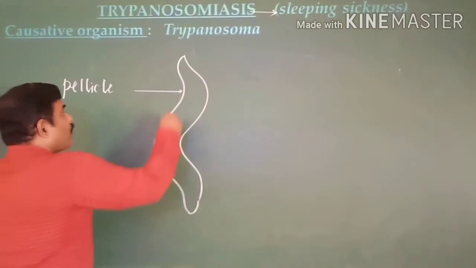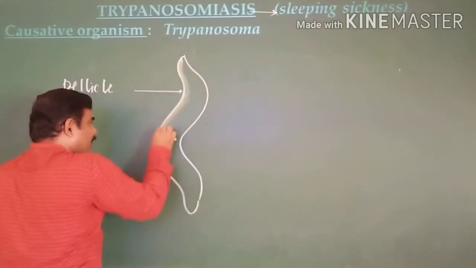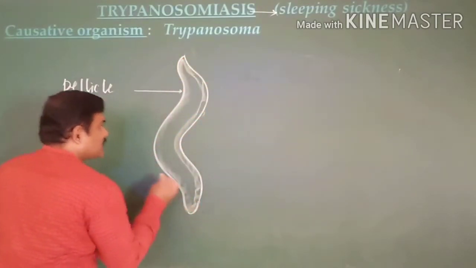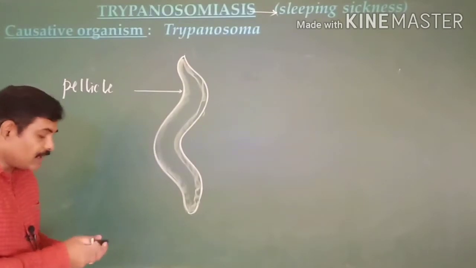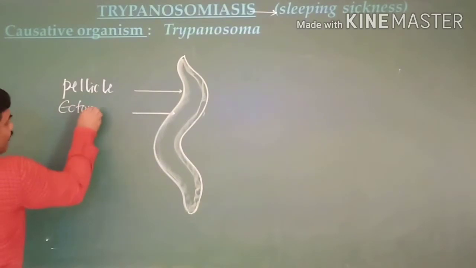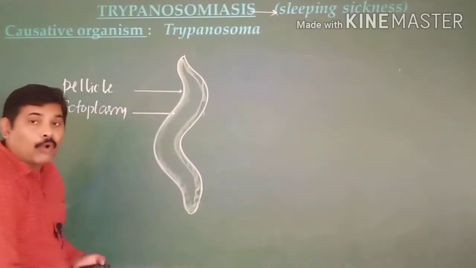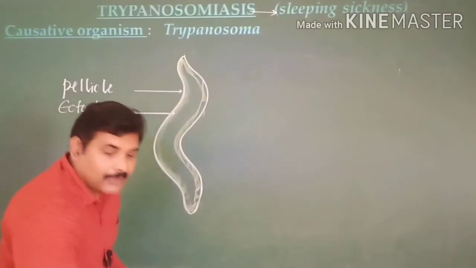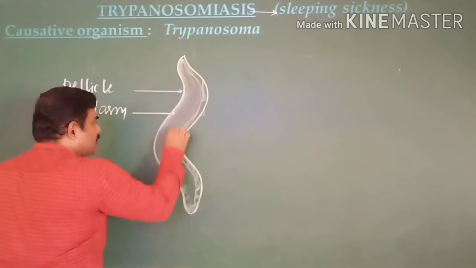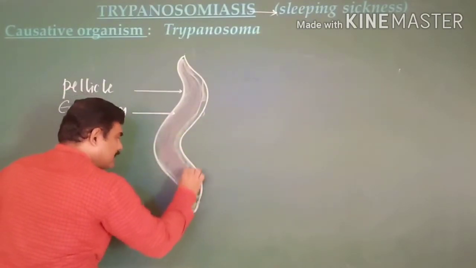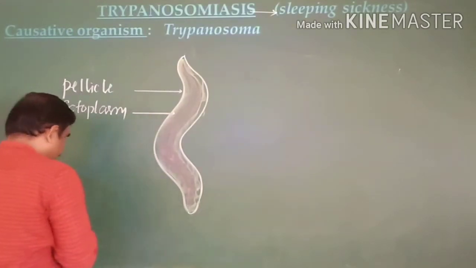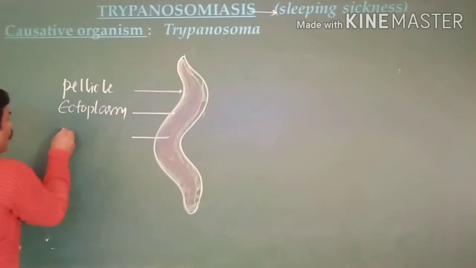The internal portion is occupied by cytoplasm, and this cytoplasm is distinguished into an outside ectoplasm. Of course, internally it is filled with cytoplasm, and since it is present inside, we consider it the endoplasm, right? That central portion of the cytoplasm is known as endoplasm.